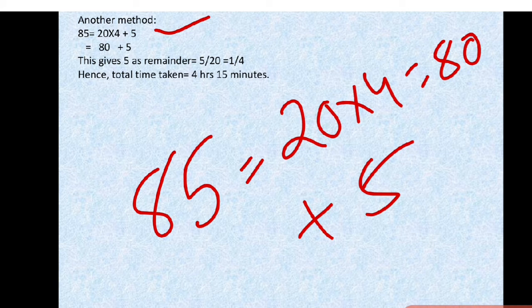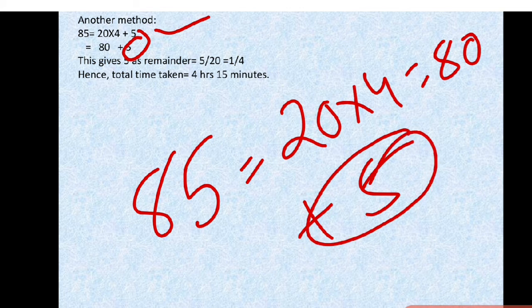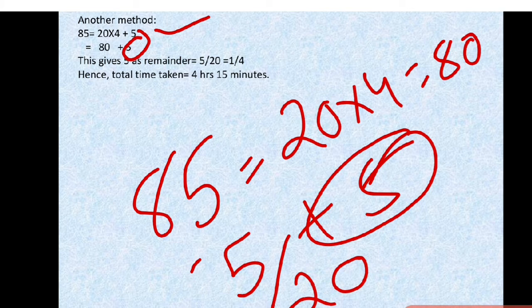Now this gives how much is remainder for us. So 80 is there. So what is the remainder for us? 5 is the remainder. So 5 is what part of 20? Because we are traveling 20 kilometers.